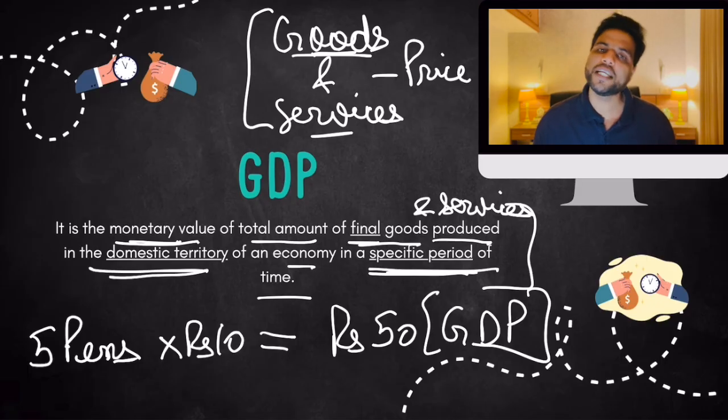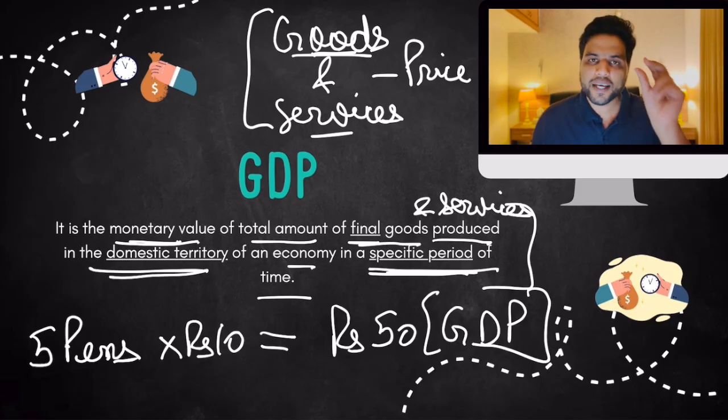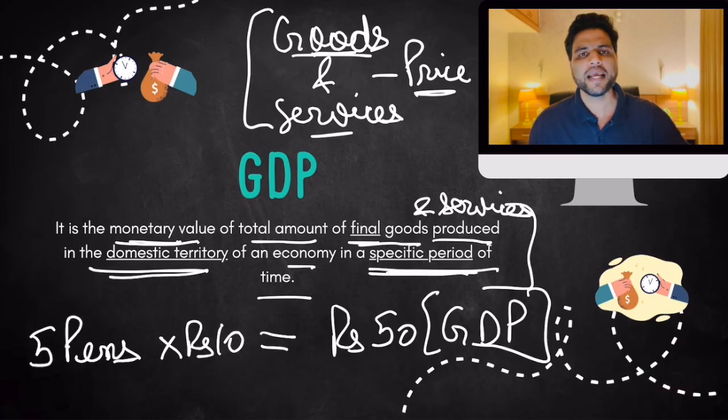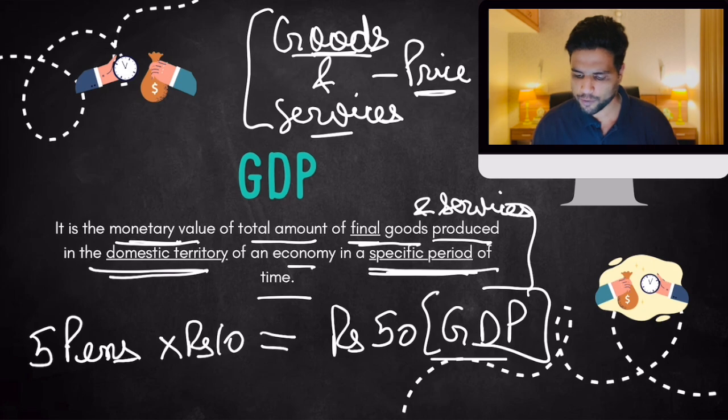Simple, that's what GDP is. Obviously, in real life, we do not produce only pens. We produce pens, phones, laptops, fridges, cars, so many things, right? You add their monetary value. And what is the monetary value of a good? Price. Add the monetary value of all goods and services produced in India in 1 year. You add all of that, and that will give you the GDP.